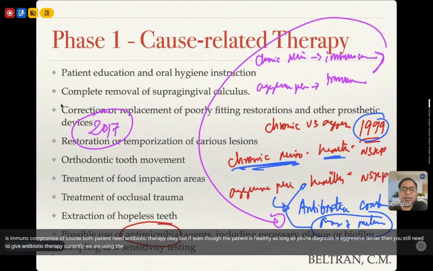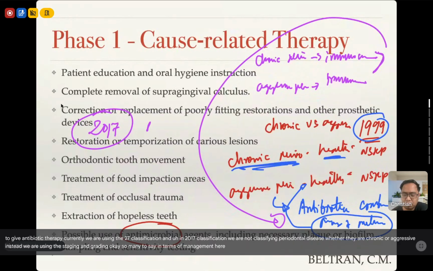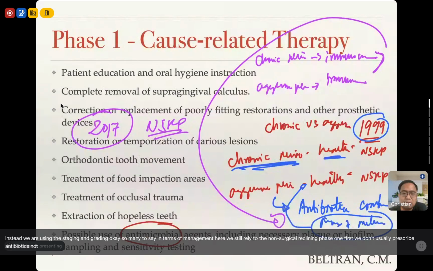Currently, we are using the 2017 classification. And in the 2017 classification, we are not classifying periodontal disease whether they are chronic or aggressive. Instead, we are using the staging and grading. So in terms of management here, we still rely on the non-surgical root planing, phase 1, first. We don't usually prescribe antibiotics, not unless the patient is immunocompromised.